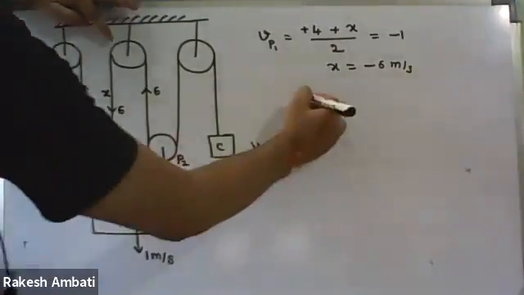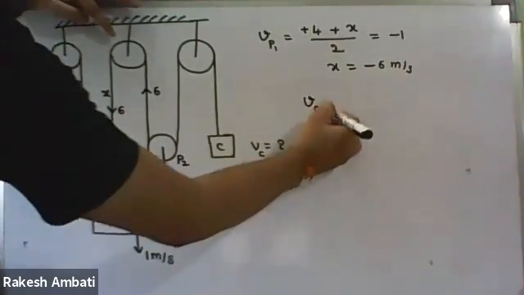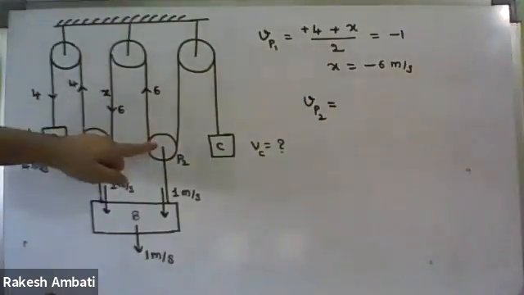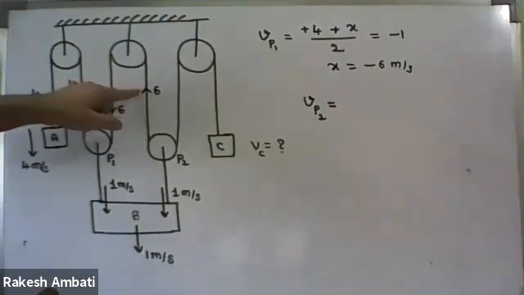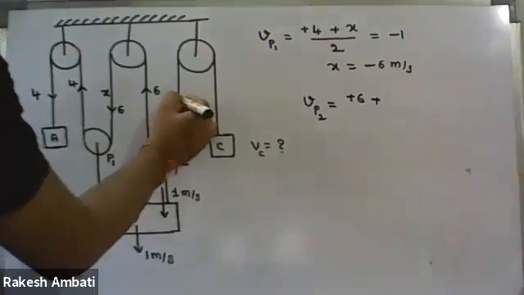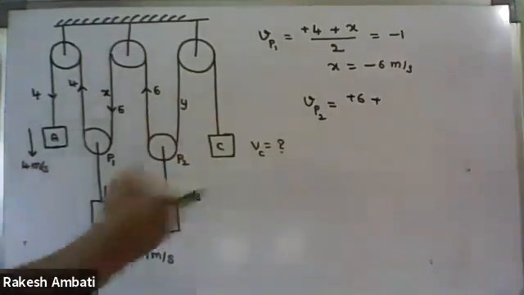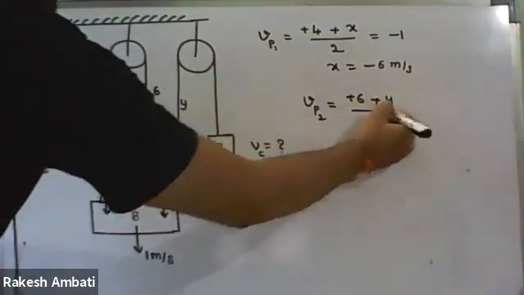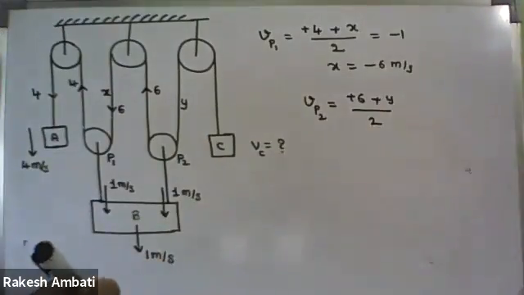Now you consider the second pulley, P2, VP2 equal to. In the case of the second pulley P2, one arm is moving up, so plus 6, plus I don't know its velocity, let it be y. The velocity of C is 8 meters per second upwards, no? 8 meters per second upwards. Yes, sir. Okay.